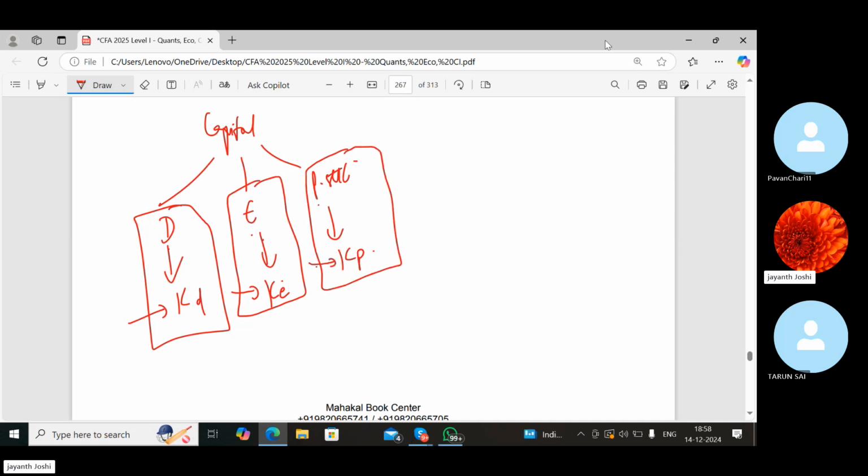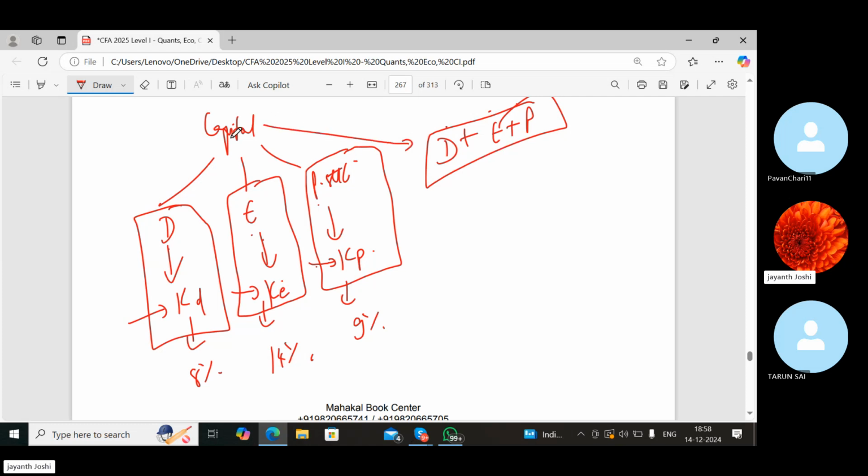But if they are going for a combination of debt plus equity plus preferred stock, let's say cost of debt is 8%, cost of equity is 14%, cost of preferred stock is 9%, what will be the cost of capital for company X? In that case, we want one single rate, right? To find that one single rate, we have to use the concept of weighted average cost of capital.